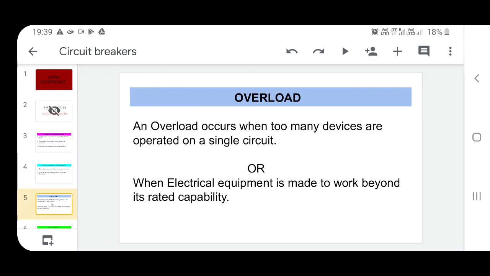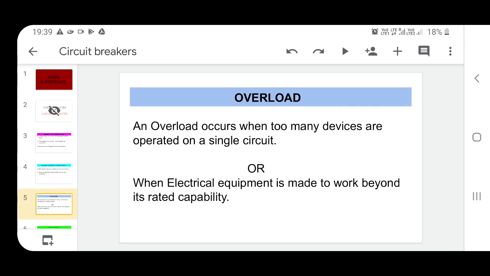After that, overload. What is overload? An overload occurs when too many devices are operated on a single circuit. I'm taking an example. In our houses, there are so many electric switchboards available. Let us take one electric switchboard, and we are putting four devices in a single electric switchboard: AC, cooler, refrigerator, and washing machine. We have to connect these four devices to a single electric switchboard.